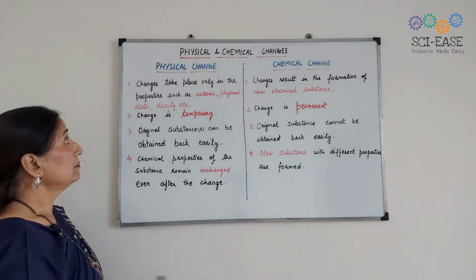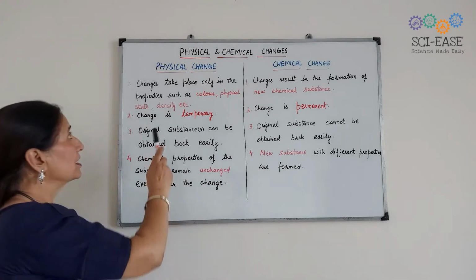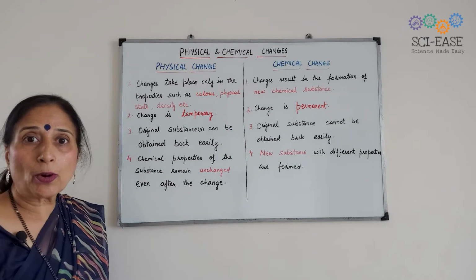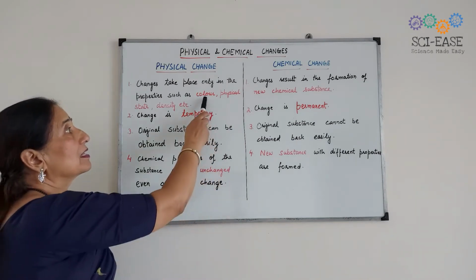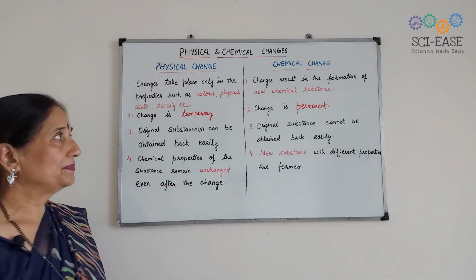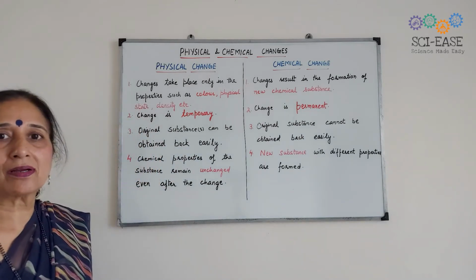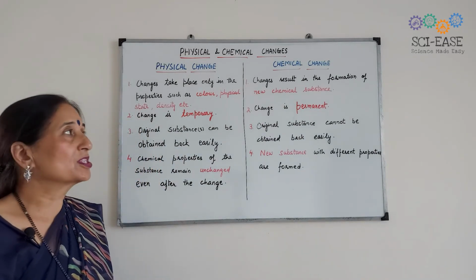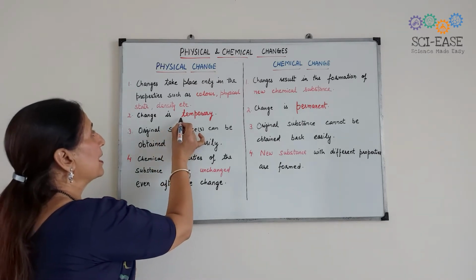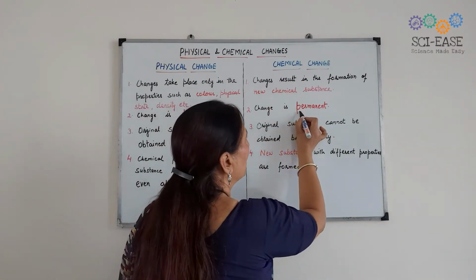So this is physical change and this is chemical change. In physical change, changes take place only in the properties, such as color, physical state, density, etc. In chemical change, changes result in the formation of a new chemical substance. Physical change is temporary, but chemical change is permanent.